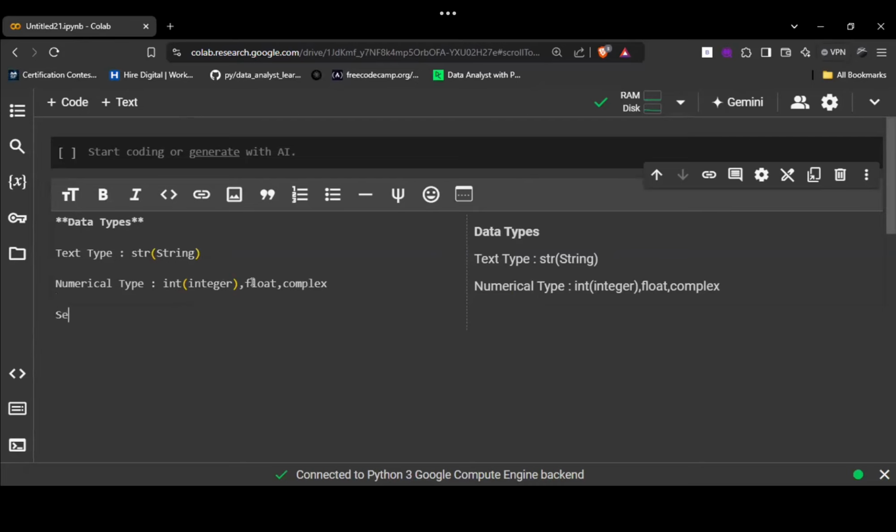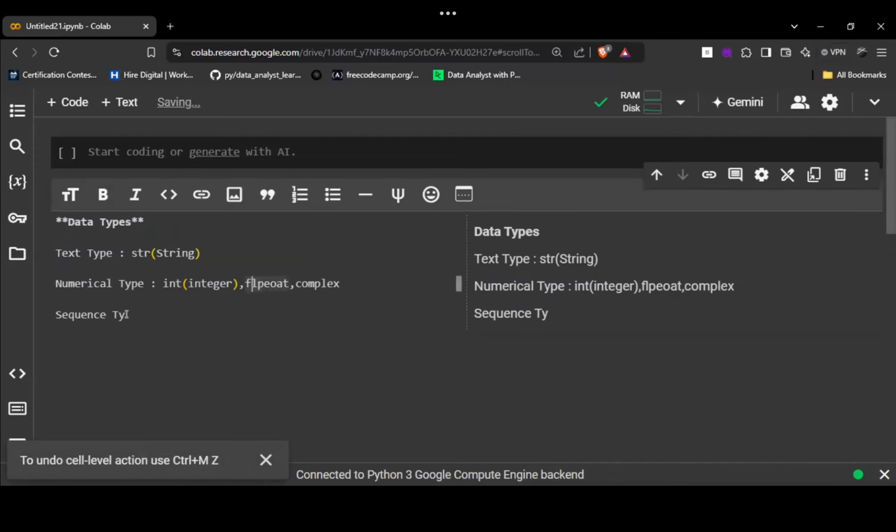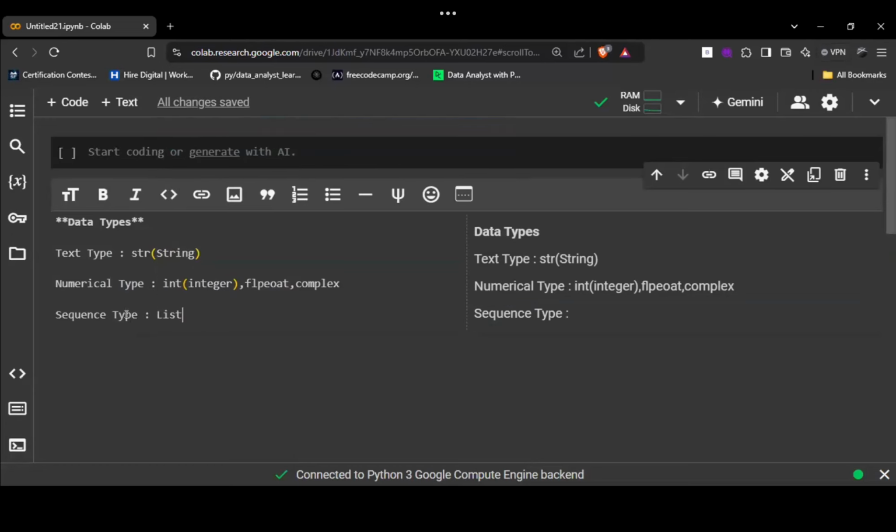And then we have sequence type. In sequence type, we have list, tuple, and range, right? We'll see each and everything.